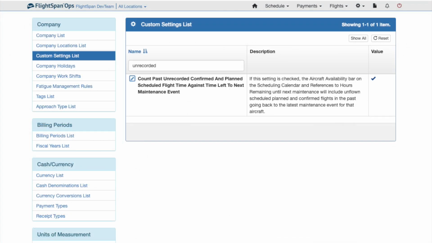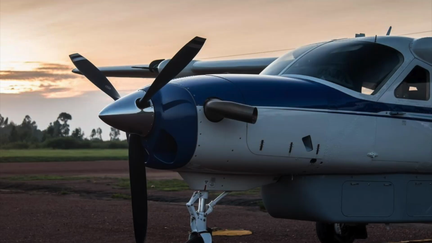If the custom setting for counting unrecorded planned or confirmed flights is enabled, planned or confirmed flights that have not yet been recorded will count toward the maintenance forecast. This is useful for accurate maintenance forecasting when aircraft are overnighting without access to the internet and the pilot can't upload a flight.